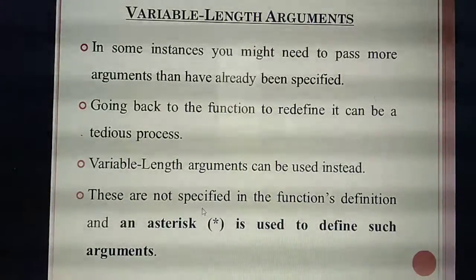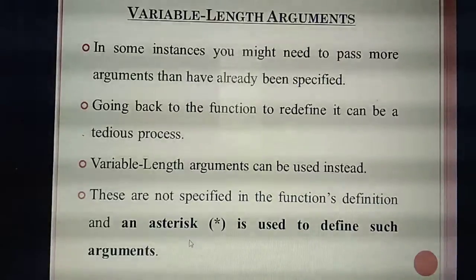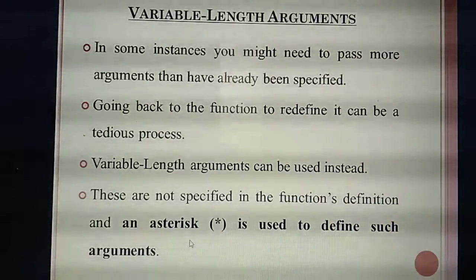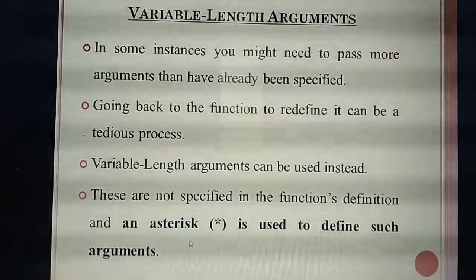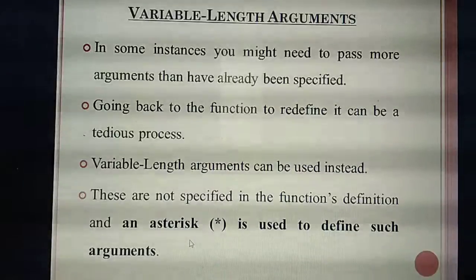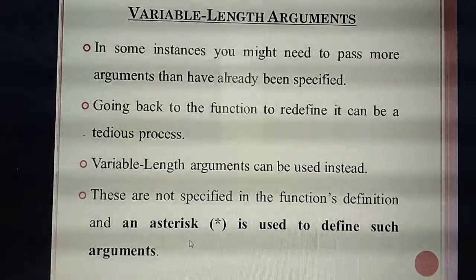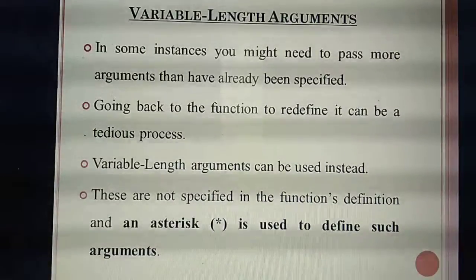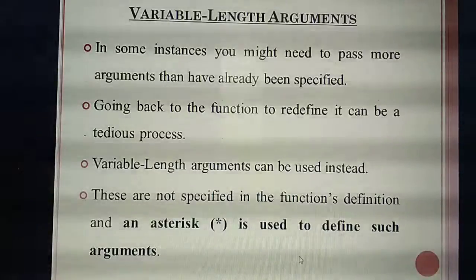When you are using variable length arguments, sometimes you need to pass more than 2 or 3 or 4 or 5 arguments, and it is a very tedious process to write the arguments in a single line. So at that time you use variable length arguments. Instead of writing 4 or 5 or 6 arguments, you use the star symbol, that is the asterisk symbol, in the place of arguments. Understand?